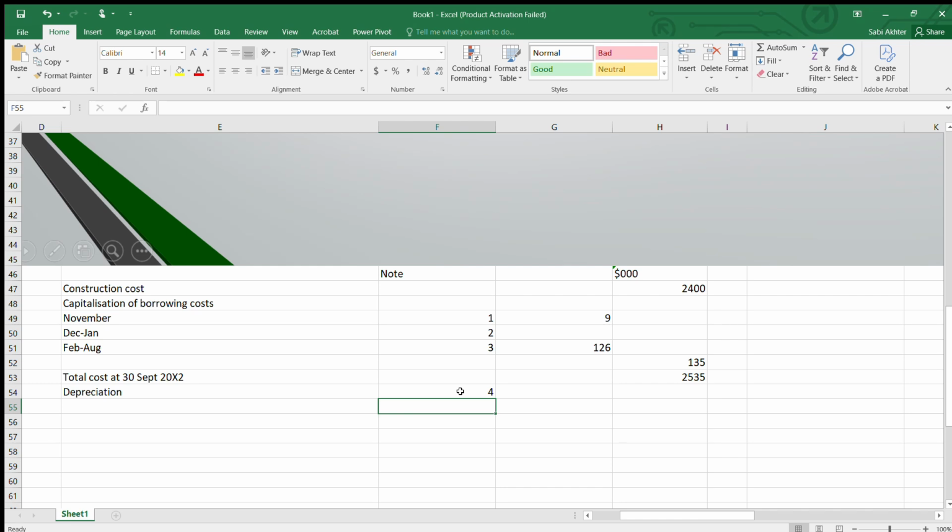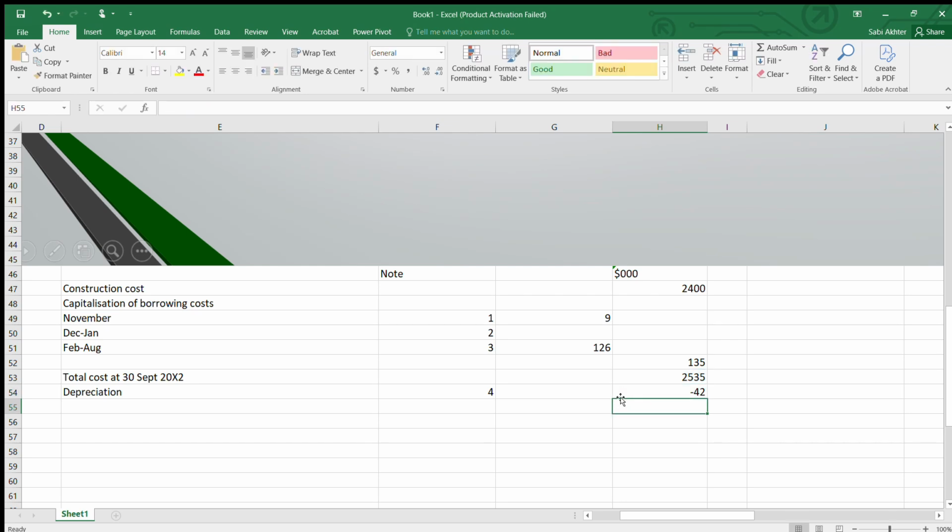But when does your depreciation start? From 1st August. Sorry, from 31st August to 30th September, only for 1 month. Your useful life is 5 years. So when you do it, it is this divided by 5 only for 1 month, because it's from August to September. 42.25. So let's round this. So it's 42. 42 is the depreciation which you have to deduct as a minus figure.